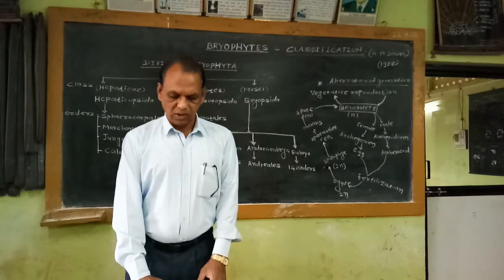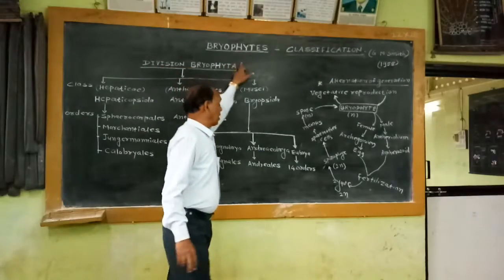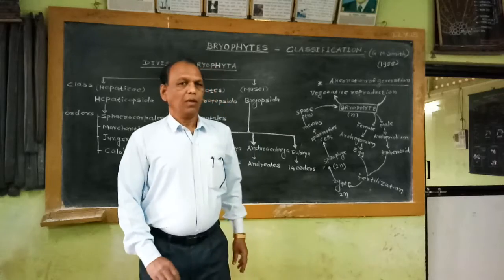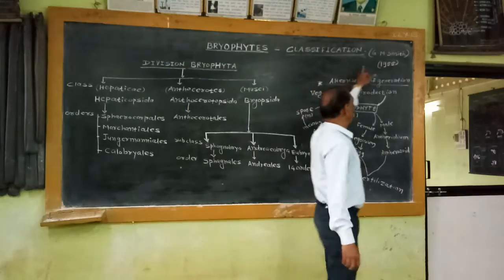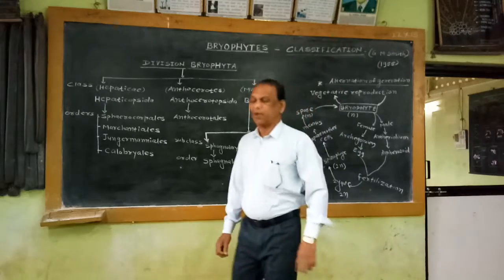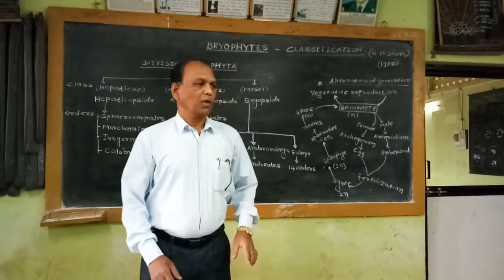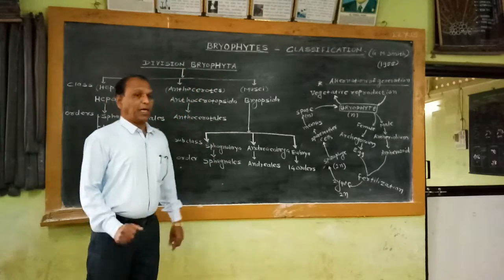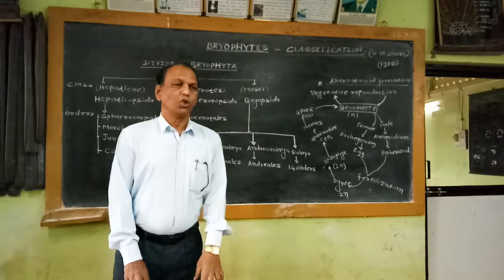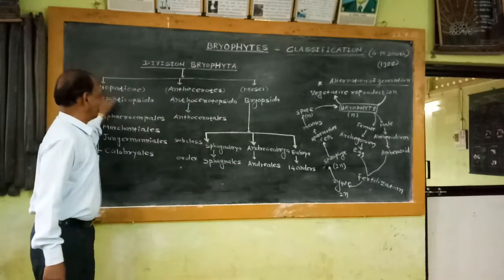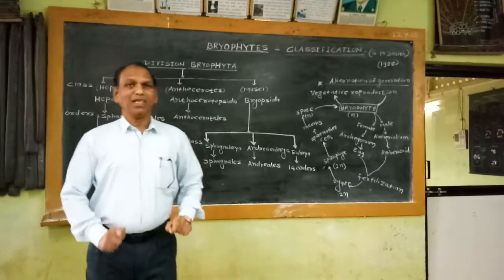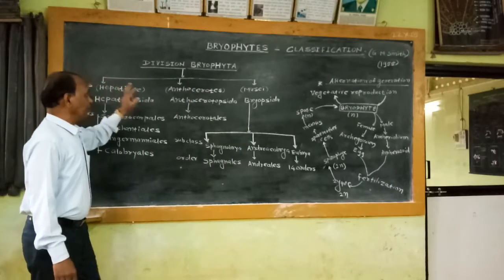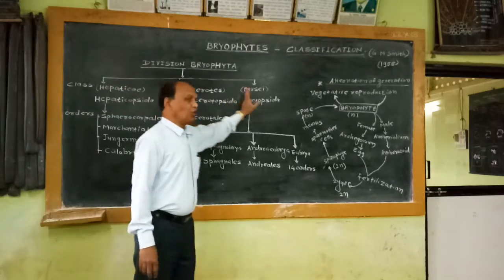So today I am going to discuss the classification of Bryophytes as per the classification system made by G.M. Smith in 1955. According to the classification of G.M. Smith, the division Bryophyta is divided into three classes. The names given by G.M. Smith to these classes are Hepatici, Anthocerotes and Musci.